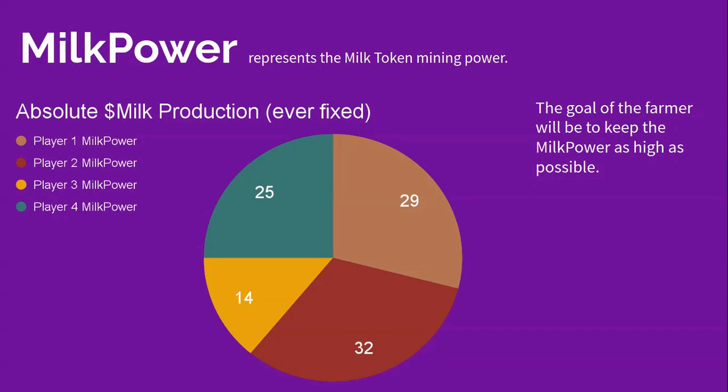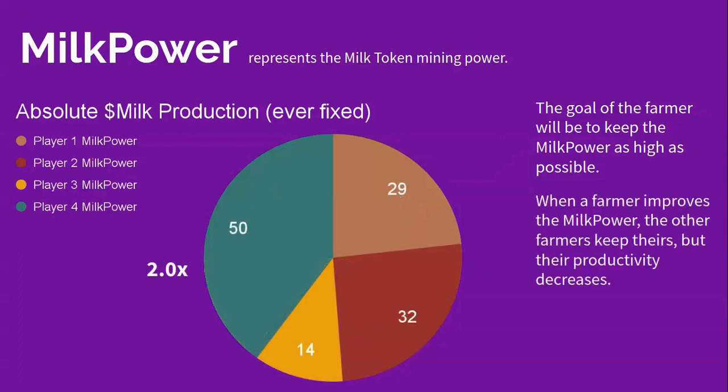If this farmer were to double his milk power to 50 points, it would be expected that he would benefit from half the territory's production, but this is not proportionally true, because the other ranchers are also there, and they can serve their productive force. The green player has really improved his profits a lot because he has twice the milk power, but that does not mean merely doubling his profits, but rather increasing them proportionally to the productive strength of the entire group of players.